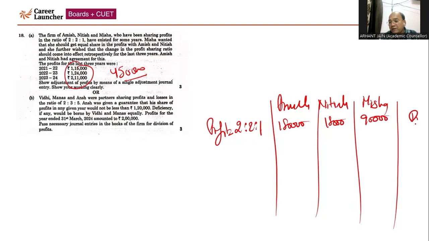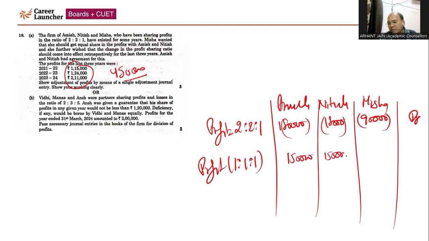And this amount had been credited in the ratio of 2:2:1, right? Now this profit should be distributed equally, that is in the ratio 1:1:1, which she has wished and the other partners have accepted. So it will come to 1 lakh 50, 1 lakh 50, 1 lakh 50.